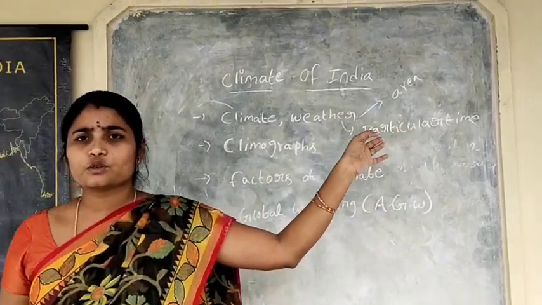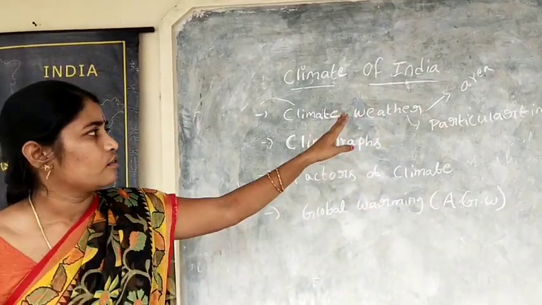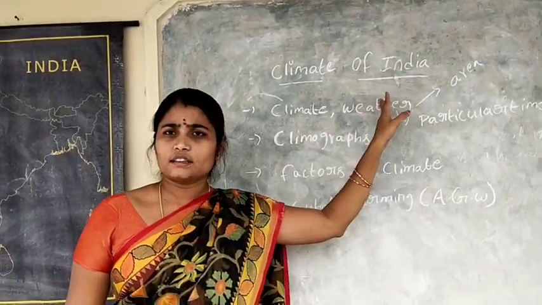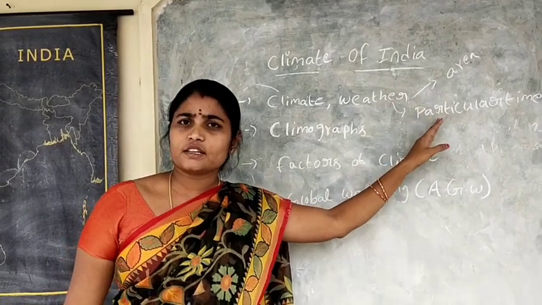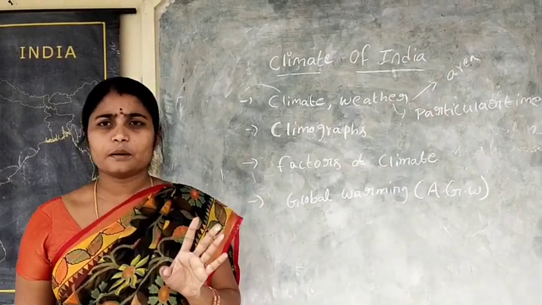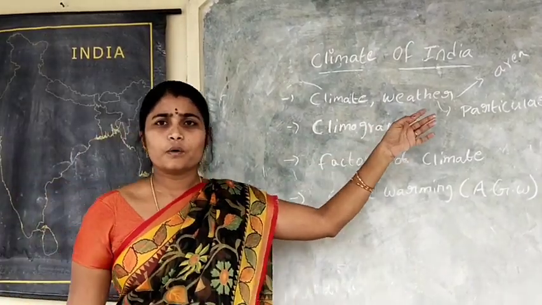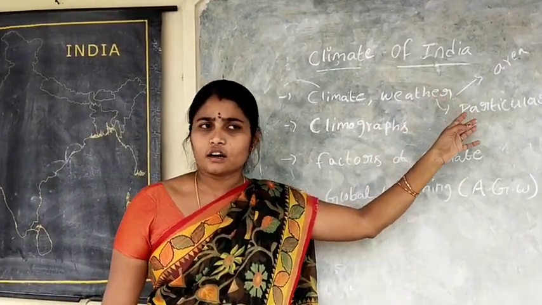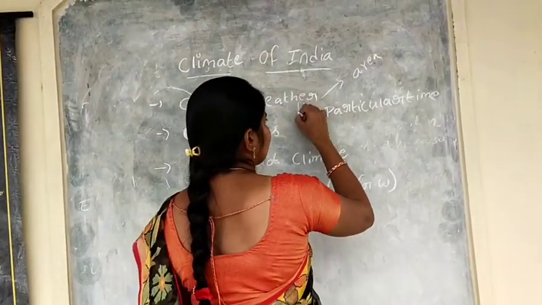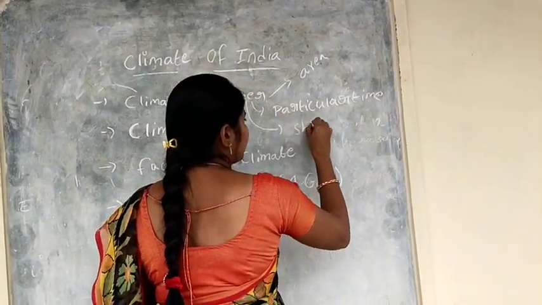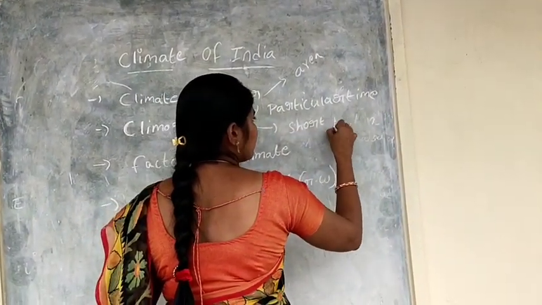So, it refers to the weather. Weather conditions are of a short period, for example, one day.